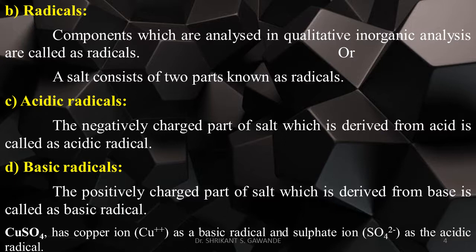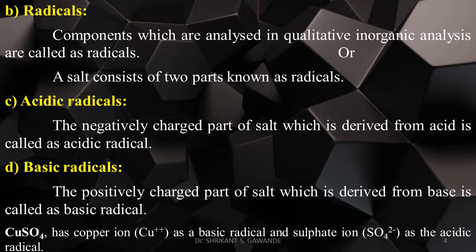Fourth point is basic radicals. The positively charged part of a salt which is derived from a base is called a basic radical.